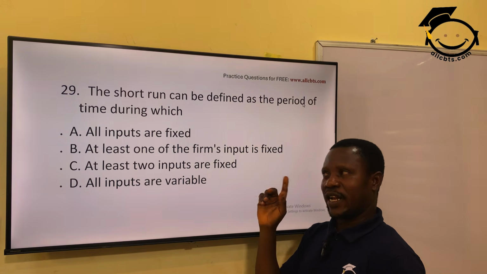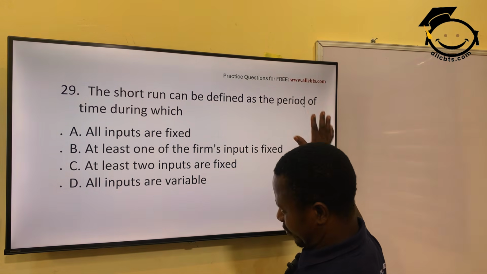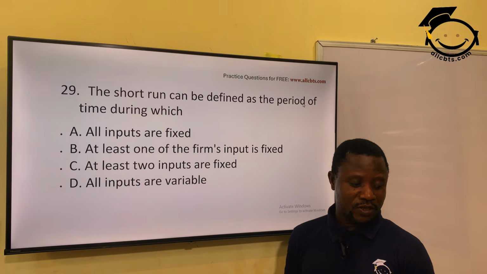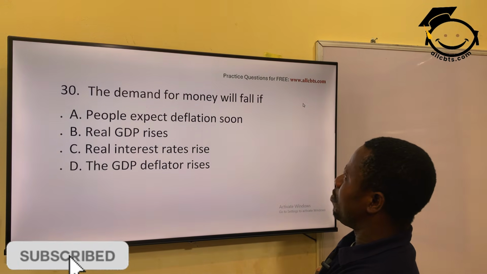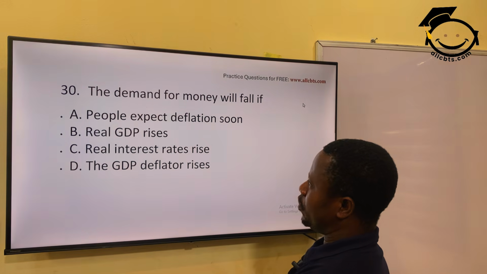Most of the time, land is assumed to be fixed. But at the long run, all inputs, all factors are said to be variable, including land itself.